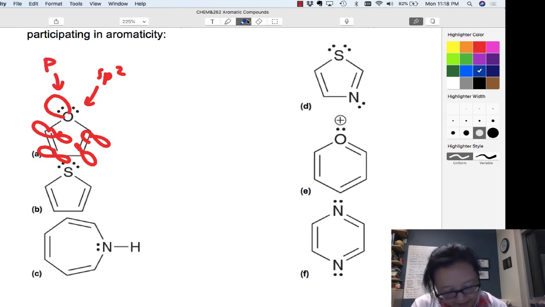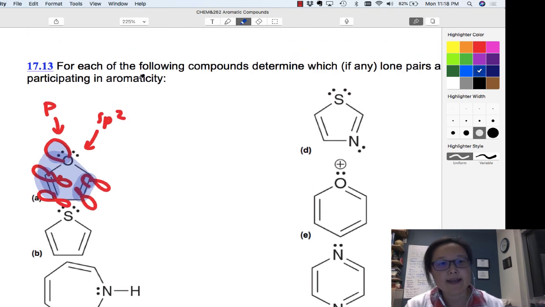And the reason why is because I have 2 pi bonds here, so 2, 4, and I just need one more pair to make 6. So these will delocalize, and then I'll have one lone pair left over, just hanging out in an sp2 orbital. All right, so for practice, go through each one, find out which lone pairs are involved in the delocalization or aromaticity. And then also for additional practice, tell me what orbitals the lone pairs are in. Is it an sp, sp2, sp3, or p orbital?